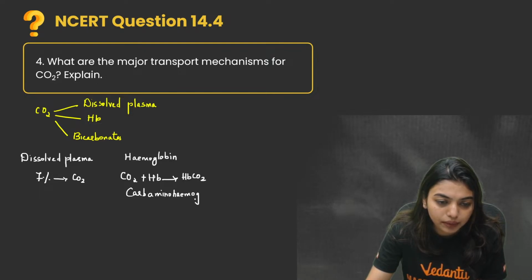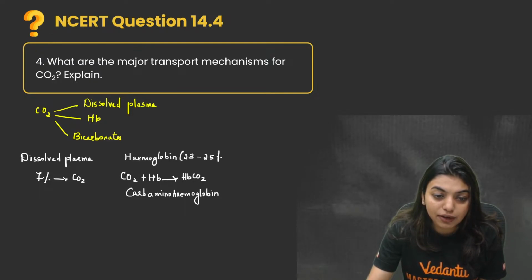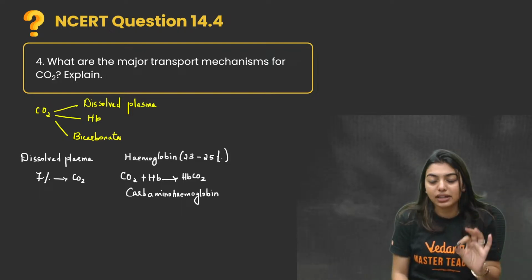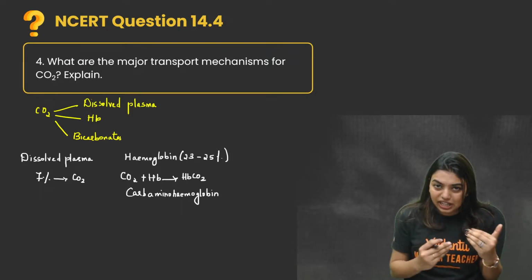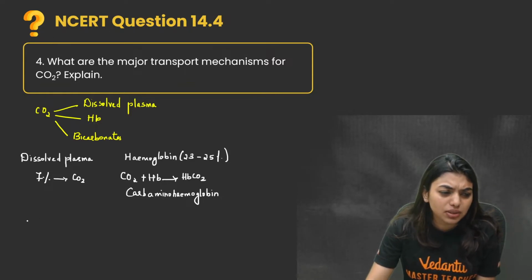Carbaminohemoglobin. How much percent? 23%. 23 to 25%. If I want an exact number, it is 23%. If I want to write the range, then it is 23 to 25%. Then, ma'am, bicarbonates. What is this bicarbonates?